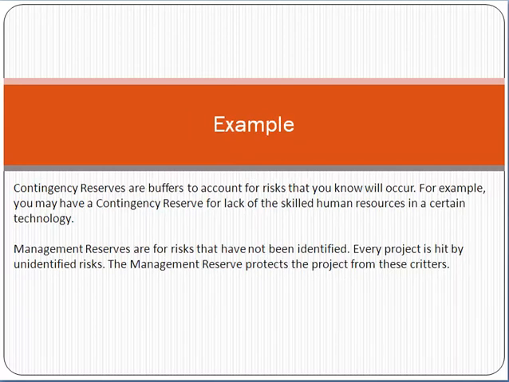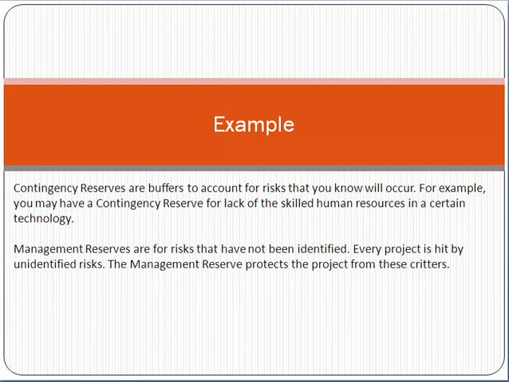So friend, the example of contingency reserve is buffers. Buffer means buffer in terms of finance or time for a risk that you know will occur. For example, you may have a contingency reserve for lack of skilled human resources in a certain technology. Say you are initiating a project and the required technology is, for example, .NET technology or any other latest technology.